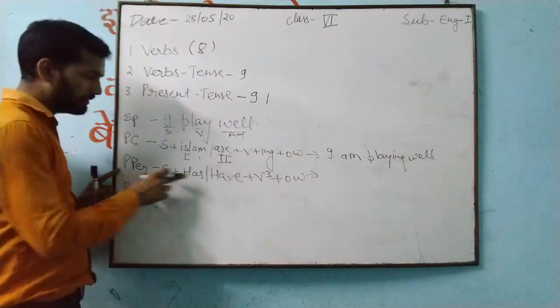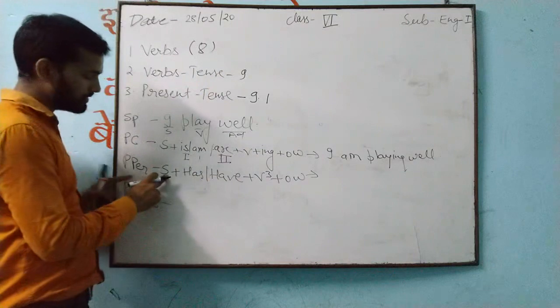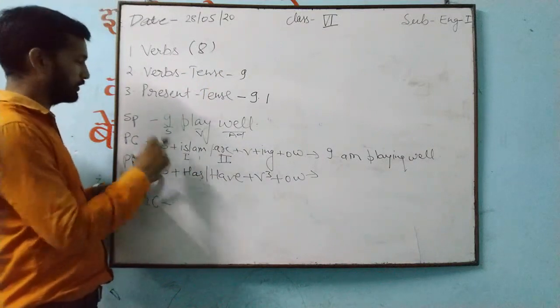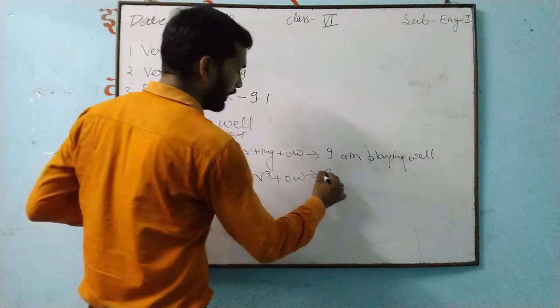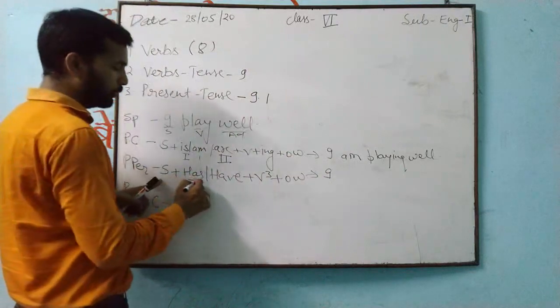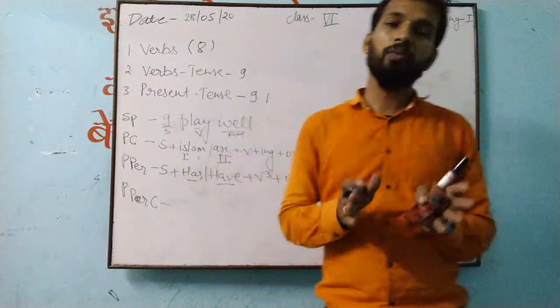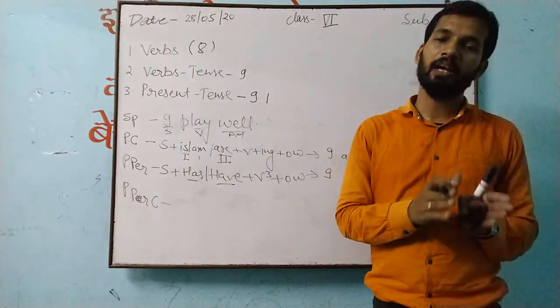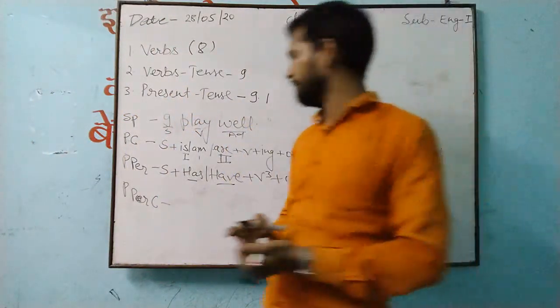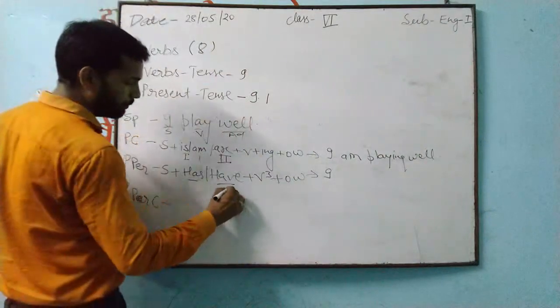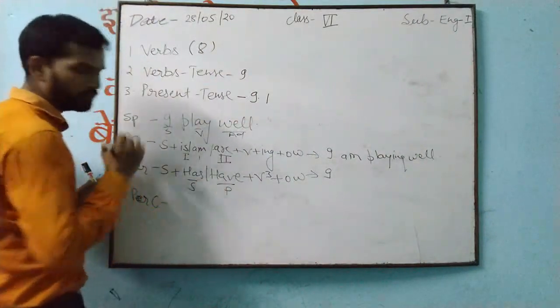For present perfect, this will be the structure. First we write the subject, here I. After I we will use has or have. For singular we will always use has, and for plural we will always use have.